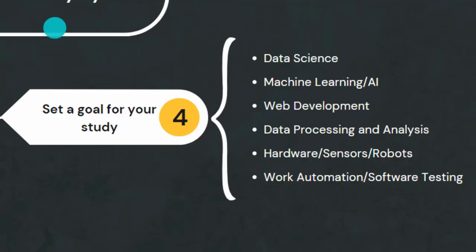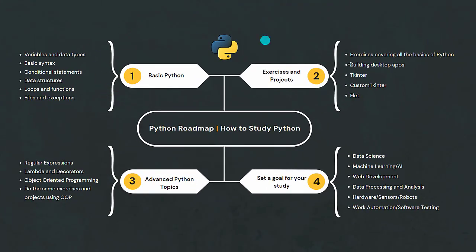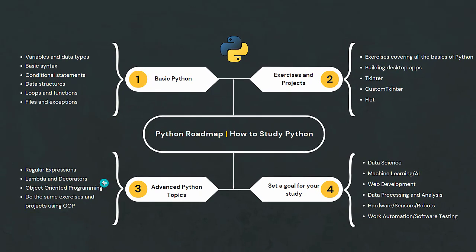So guys, this is the Python roadmap that I created, that I really think is very easy for you to follow to understand Python, to start Python. Start with the basics, do some exercises and projects, then start some advanced Python topics. Don't start everything, only start object-oriented programming. The remaining, just start them by need. If you need it, start it, use it, leave it, easy.